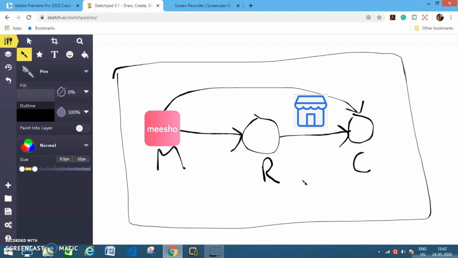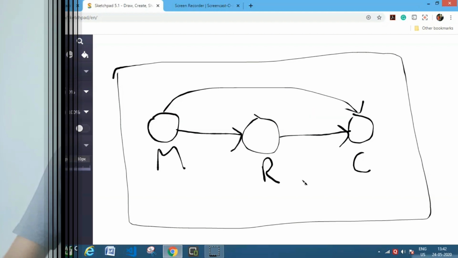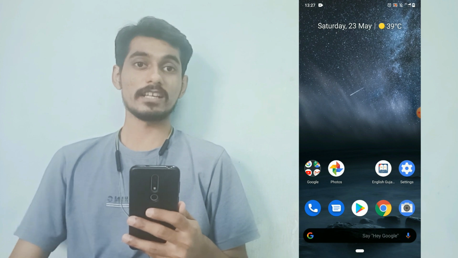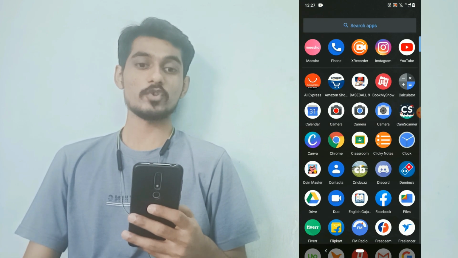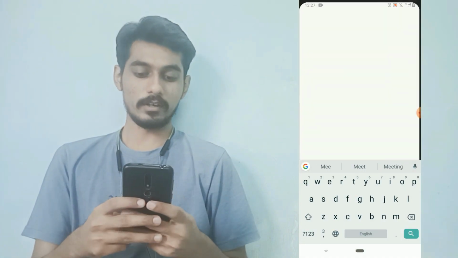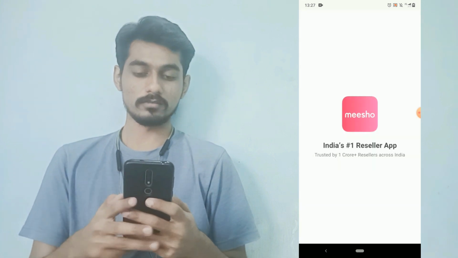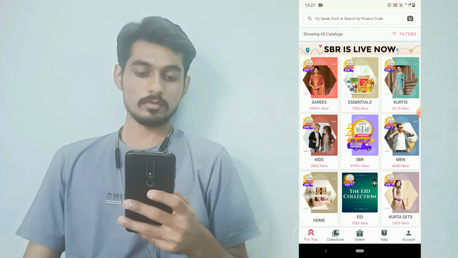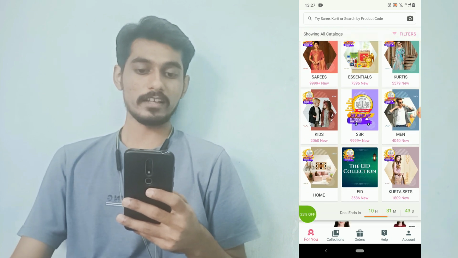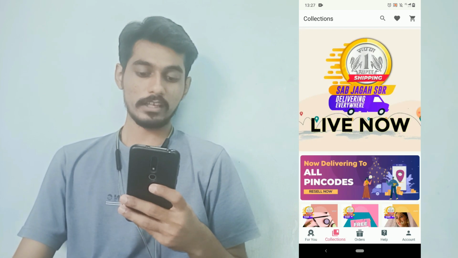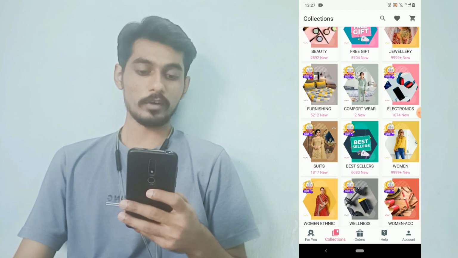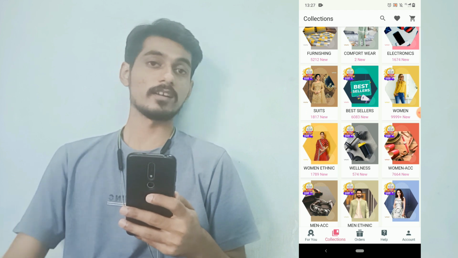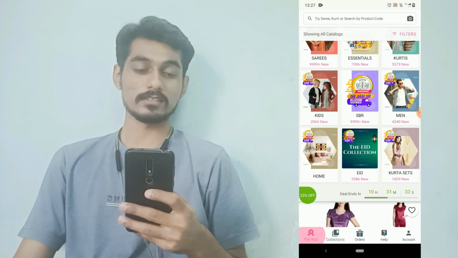So now let us see the Meesho app in more detail. Guys, right now you are looking at my phone screen. So let's get into the Meesho app. Let me type here Meesho. So here Meesho is opening. You can find a bunch of categories of products here, and if you click on collections, you will find more categories of products. So you can select whichever category you want and you can sell any product of this.